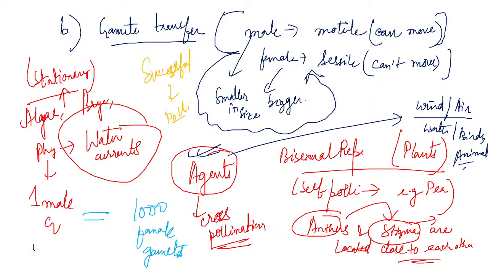So this is the factor which happens in the case of plants. Okay, now coming to the fertilization event. Direct fertilization is done in the case of humans or the mammals, we may say.